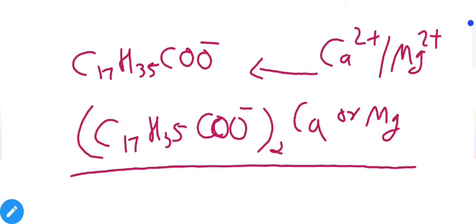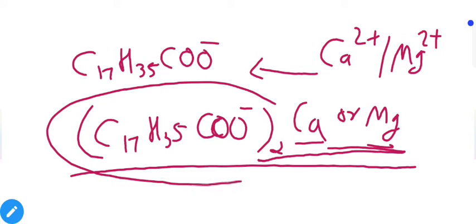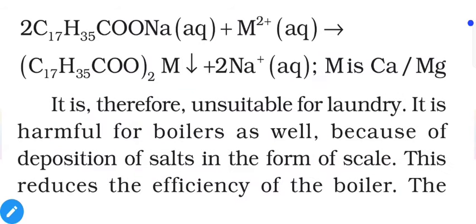And now these bonds are permanent. That means with calcium or magnesium, these ions do not dissociate in water. So if heads are permanently attached with ions, then water molecules can't feel attraction towards them. That's why these molecules are not able to attach with water, and that's why they are useless as mentioned